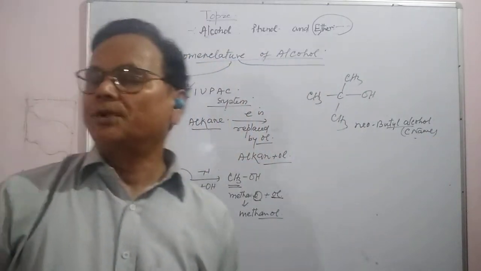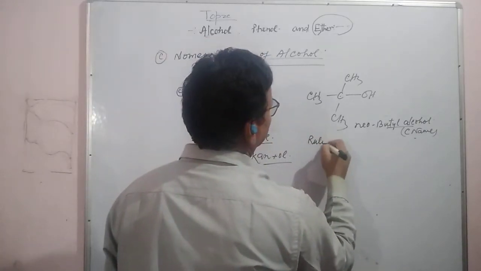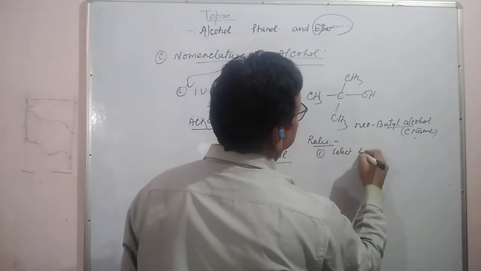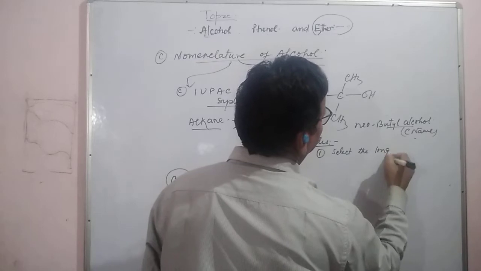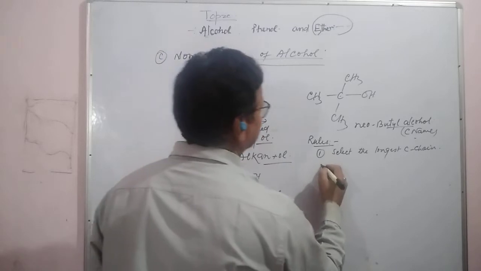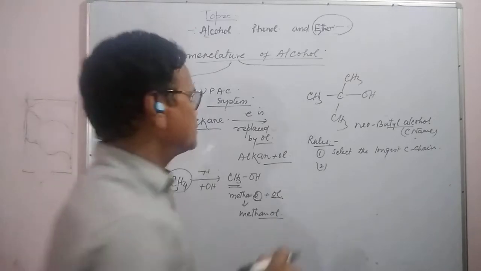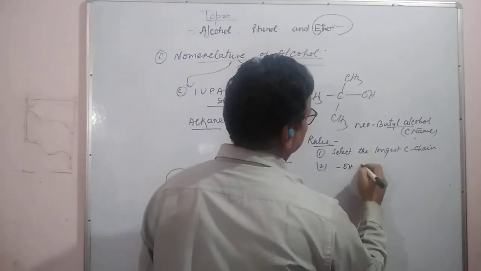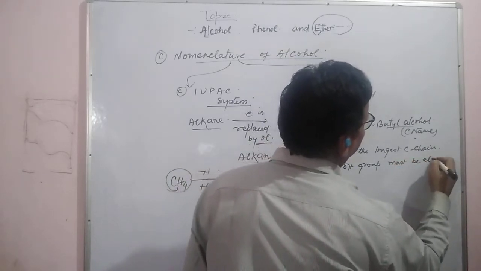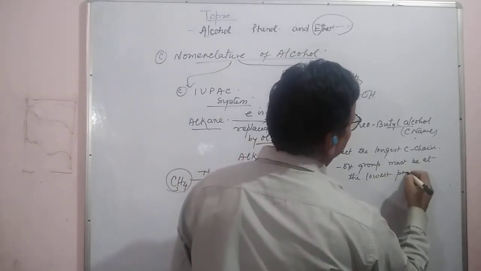But for the IUPAC name, you will have to follow the rules. What rules? First, select the longest carbon chain. Second, we have to see the OH group. The functional OH group must be at the lowest position.